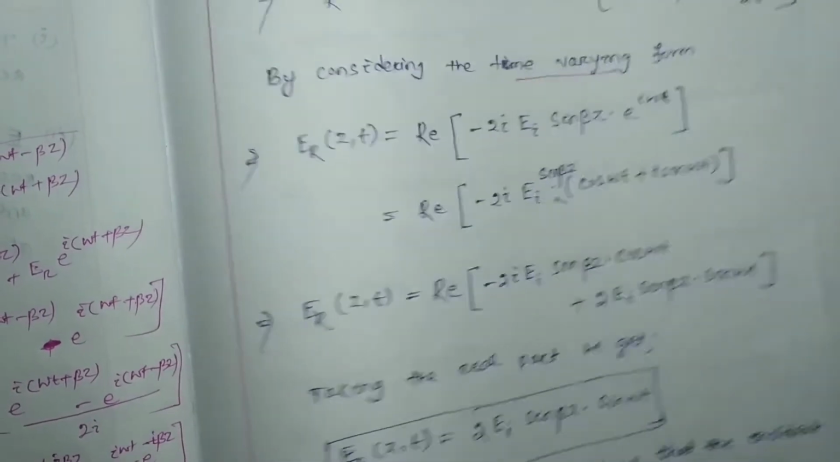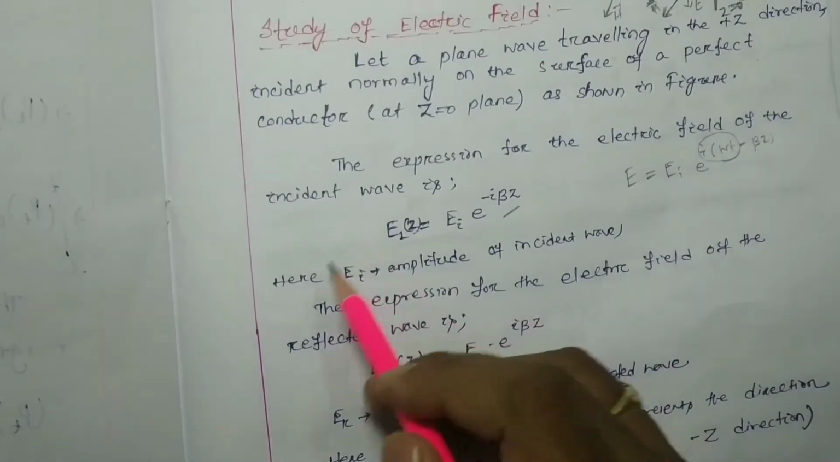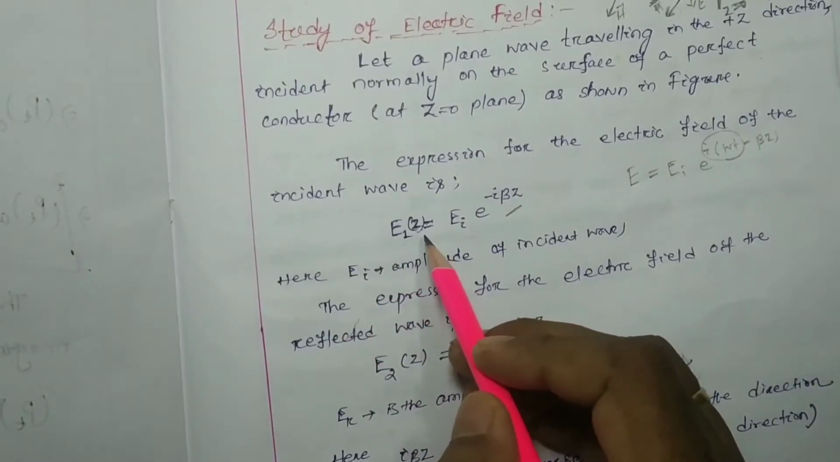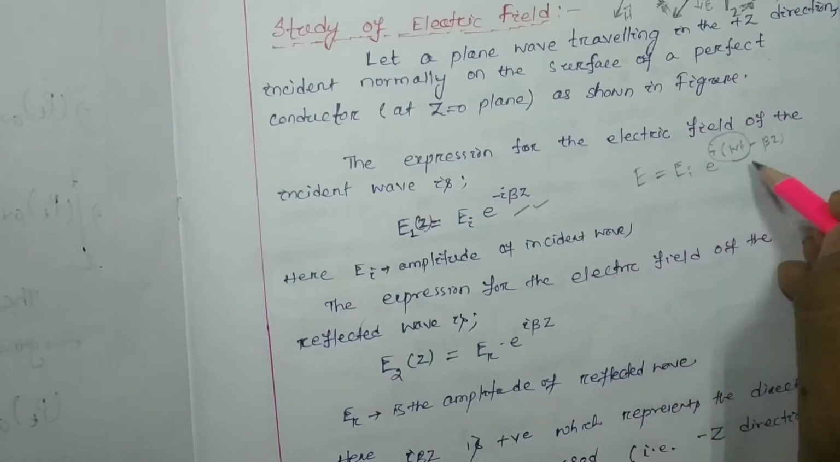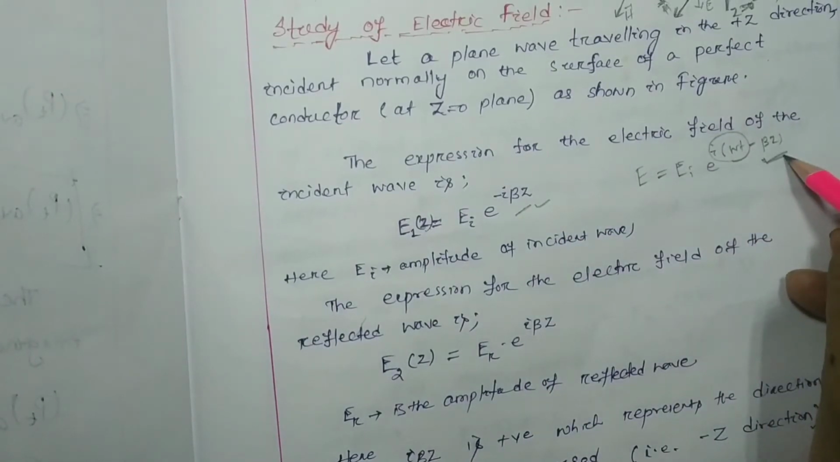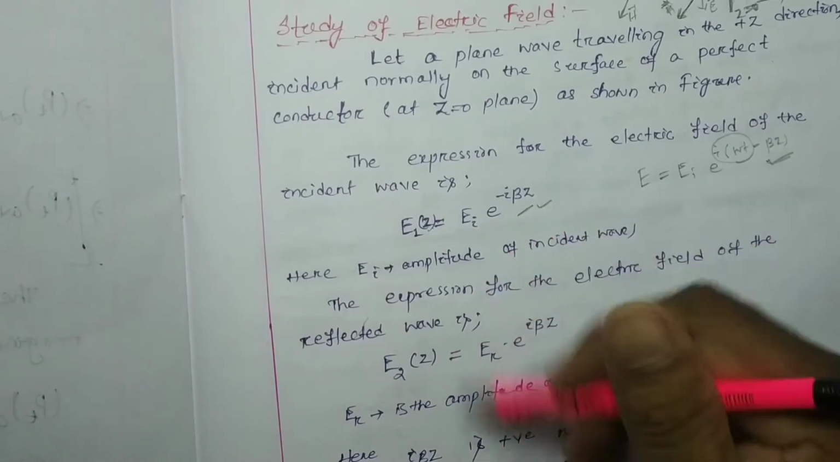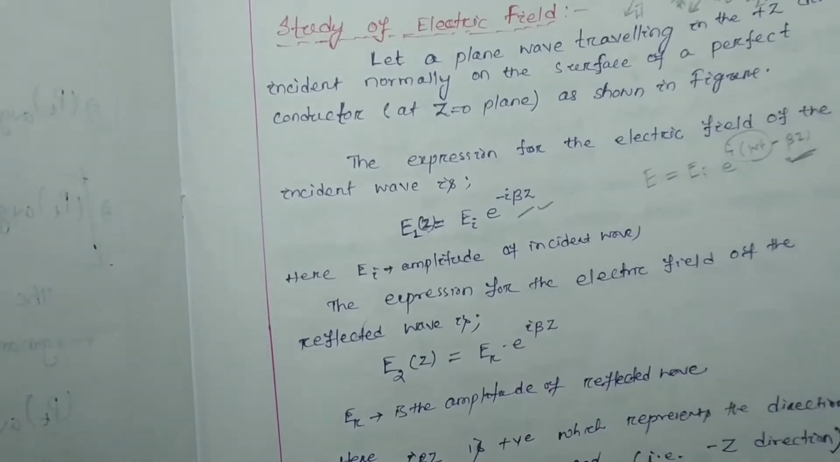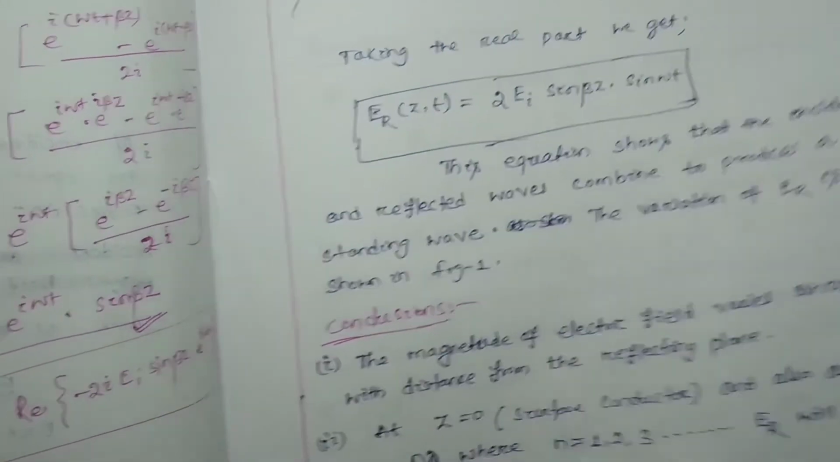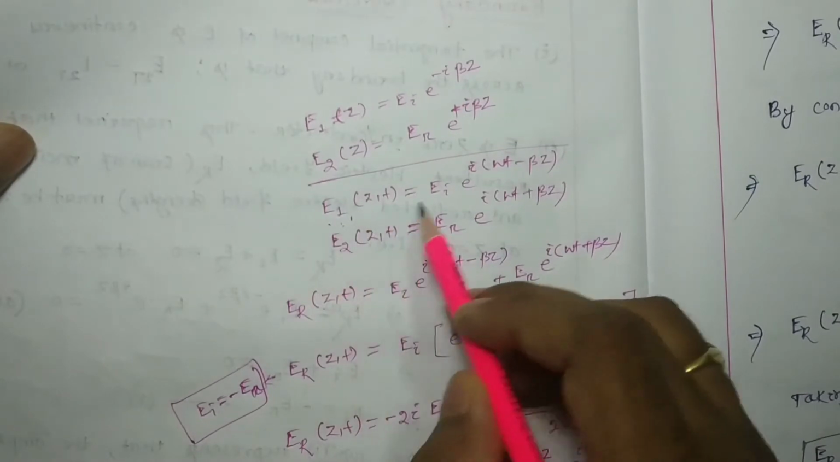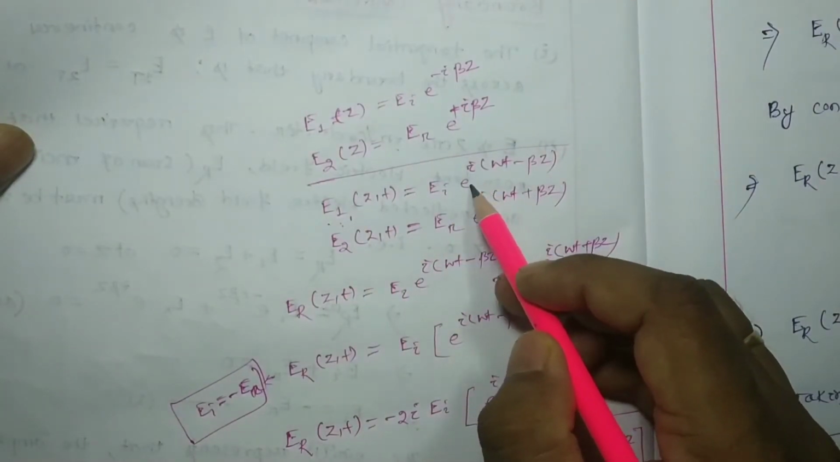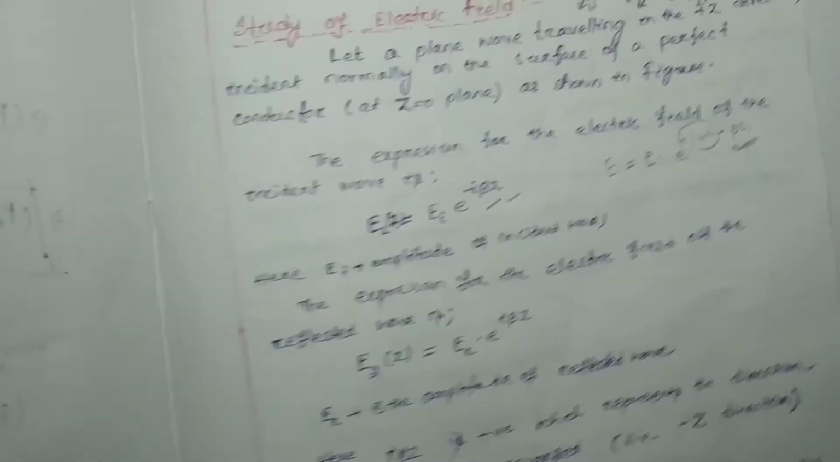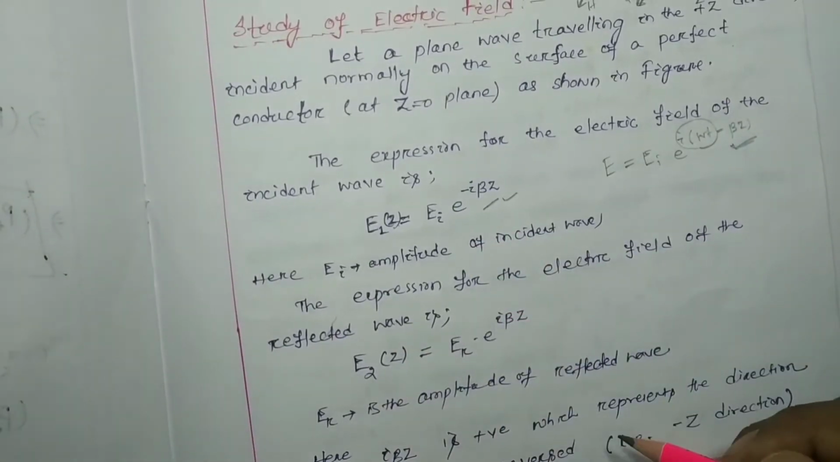And also here we considered only variation with coordinate. Here also we can consider in this form, no problem. So in this format I have written. We have to discuss first with this format, then I will tell you that if we take E1(z,t) equal to Ei e to the power j(omega t minus beta z), then also we are going to get the same answer. So we have to discuss first with this format whatever I have written.